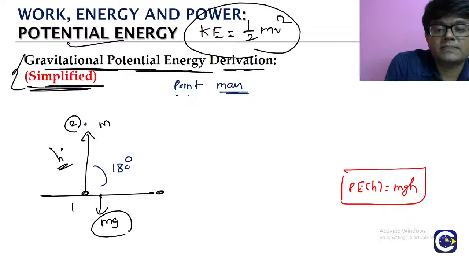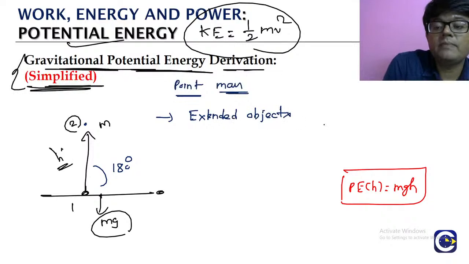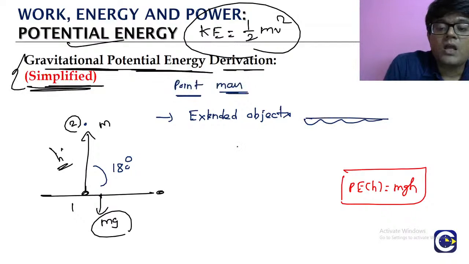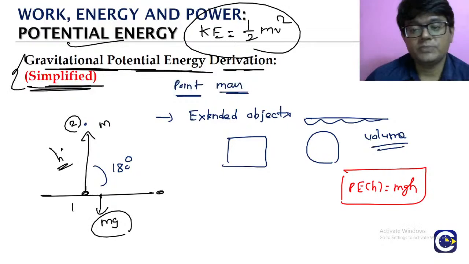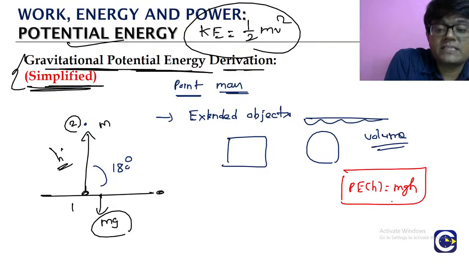Okay. Now when we are dealing with objects, we will generally consider the object as a point mass. But sometimes we can have extended objects. What do you mean by an extended object? Like a rope, or a block, or a sphere, anything which has some volume, that is what we call an extended object. Now in the case of an extended object, look at it.